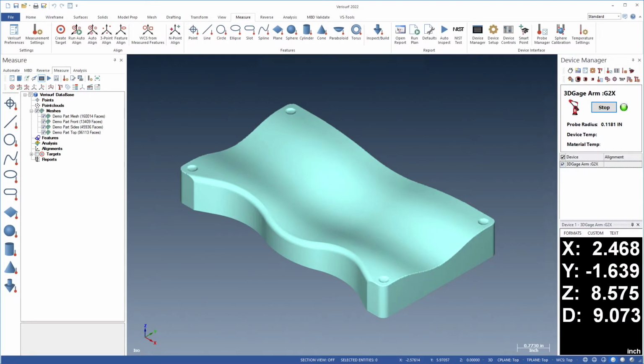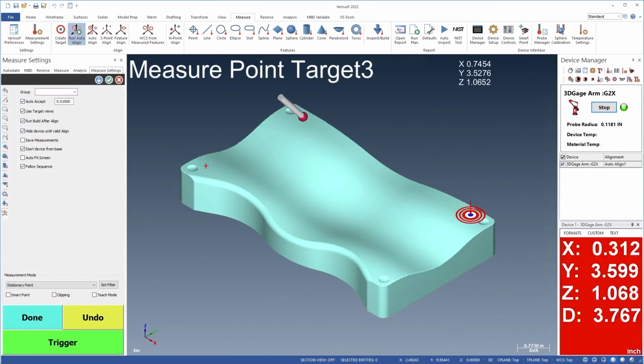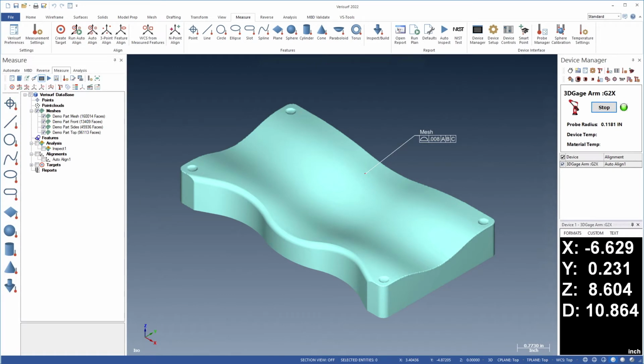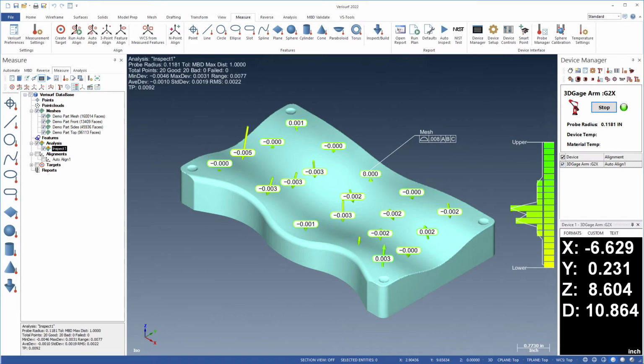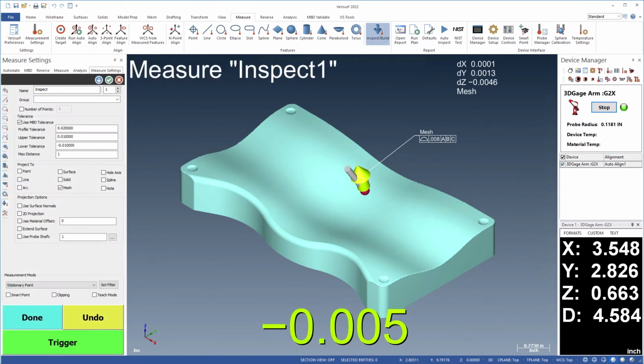When used as a nominal dataset for alignment and analysis, auto-align targets can be placed directly on the mesh to enable model-based alignment. GD&T callouts such as surface profile can be applied and used for both offline analysis and real-time inspection using Verisurf's build mode.